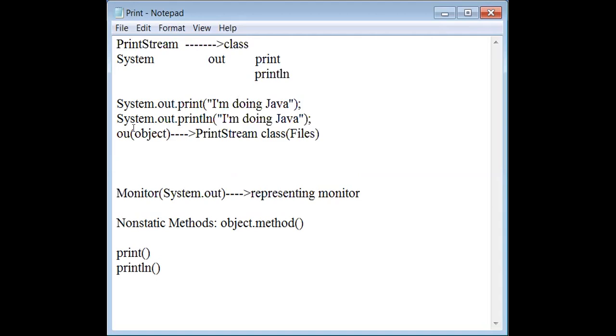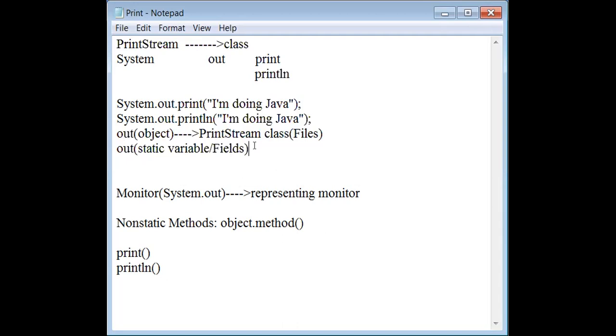Leave that aside. Now for the same out, the other side of the coin is there. That is, out is a variable, and that too not a normal variable. It is a static variable present in which class? System class. Generally static variables are known as fields. In textbooks, they won't write this. Majority of textbooks miss this point. Static variables can be called fields in Java. I mentioned it in my notes, you can study later on.